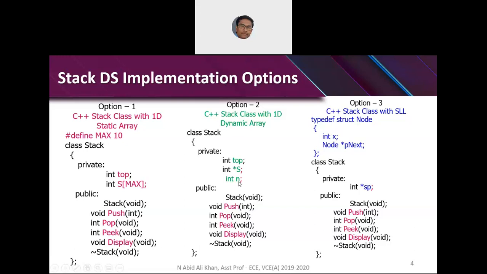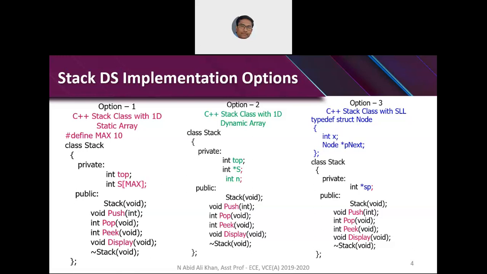So you have to ask the user what is the size of the stack, that is n. You will get int top, then int star s, pointer to the stack, then int n, the number of elements that the user is willing to maintain as the stack size, and then the same member functions as was discussed in option 1.